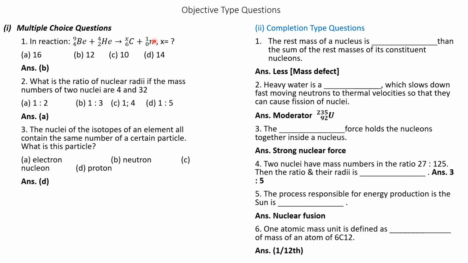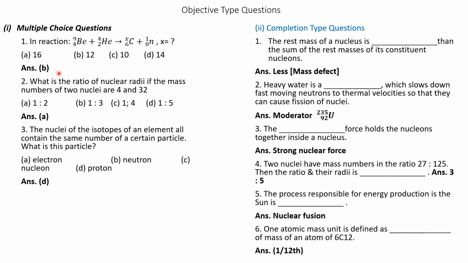Therefore, 9 plus 4 is 13. Left side is 13 and right side is x plus 1. Therefore, x will be equal to 13 minus 1 equals 12. And hence the answer is B.